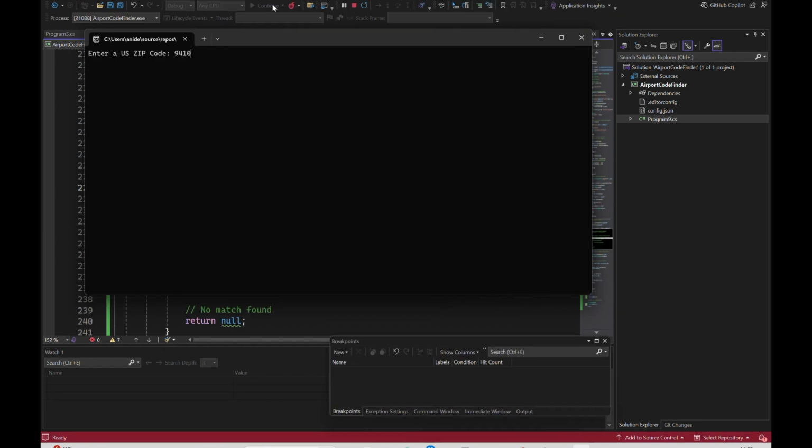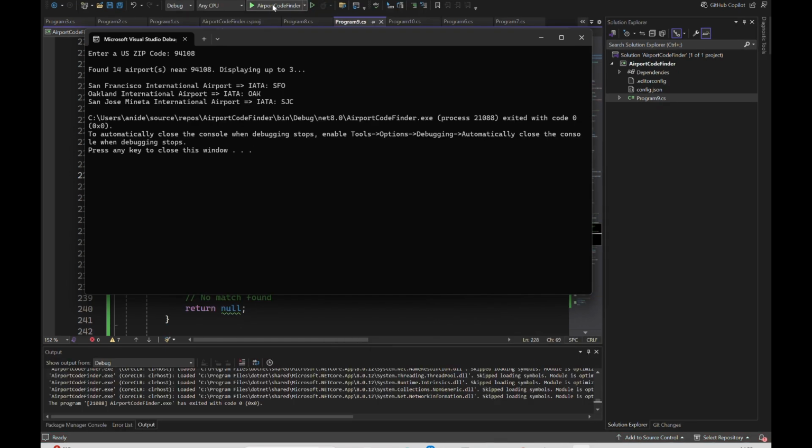Okay, yeah, there we are. So it has basically found all the 3 airports and all the 3 different IATA codes, and they are pretty accurate. So I think we've achieved what we wanted to achieve. So that's good, that's fun. So this is what you can achieve if you go by the regular prompt, after doing so many iterations and so many different instructions.